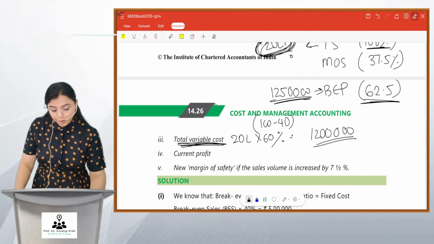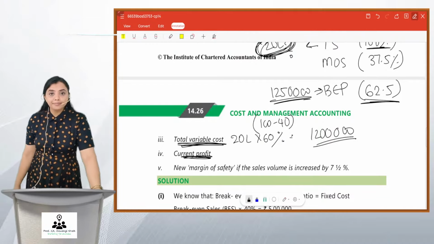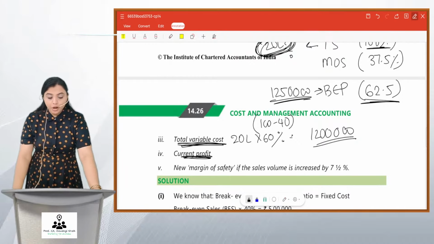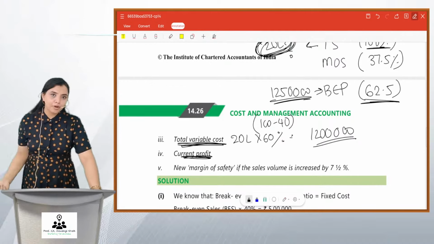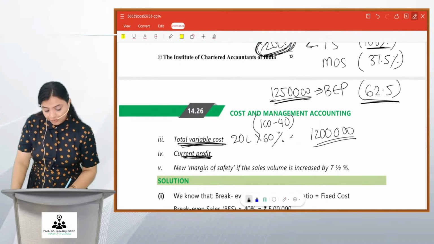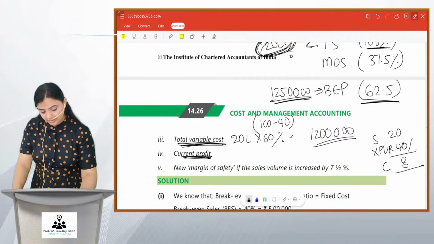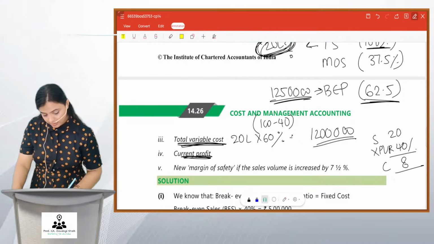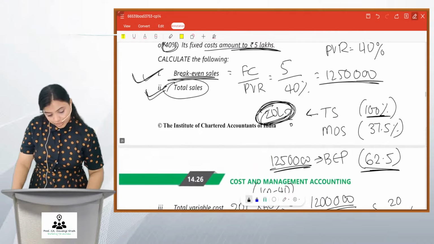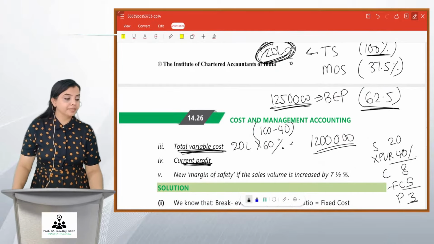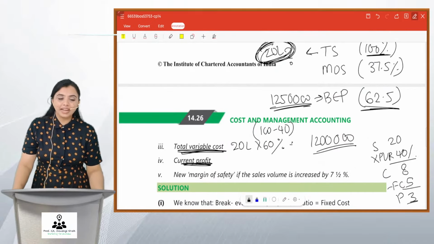Got it? Profit. How to get this profit, friends? You can get it with margin of safety sales, or you can make a profitability statement to get the profit. You can do the way you want. So, friends, my sales are 20 lakhs, right? Into PV ratio of 40% gives me a contribution of 8 lakhs. Minus fixed cost. My fixed cost is 5 lakhs. So I get a profit of 3 lakhs. As simple as that. Right, friends?